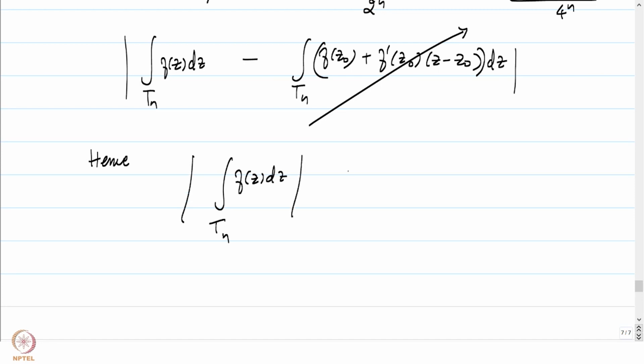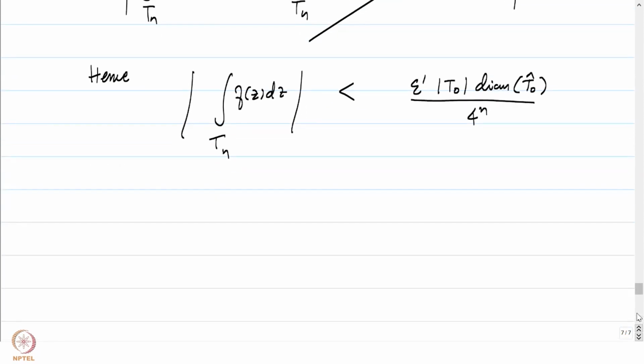the absolute value is less than or equal to, maybe less than, epsilon prime times the arc length of T0 into the diameter of T0 hat by 4 to the power n.